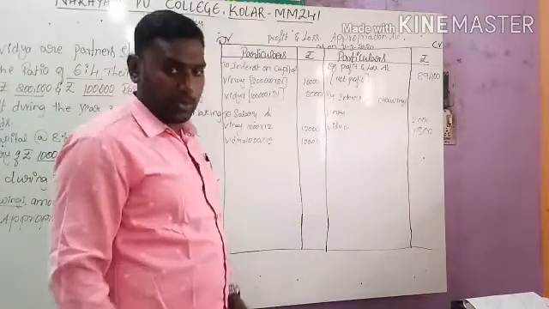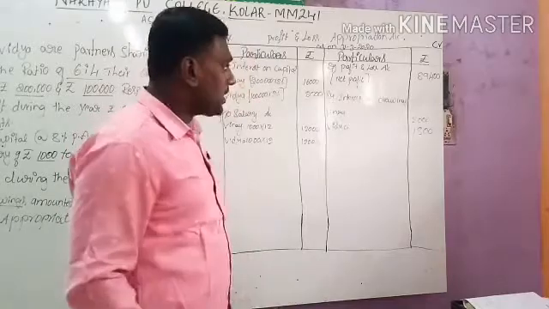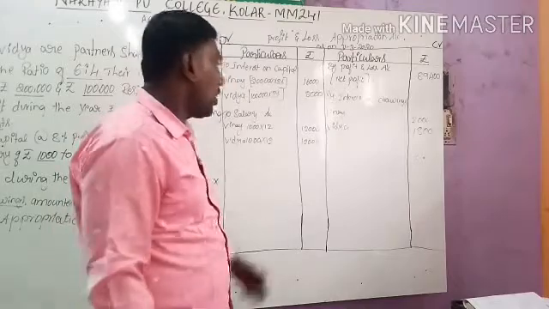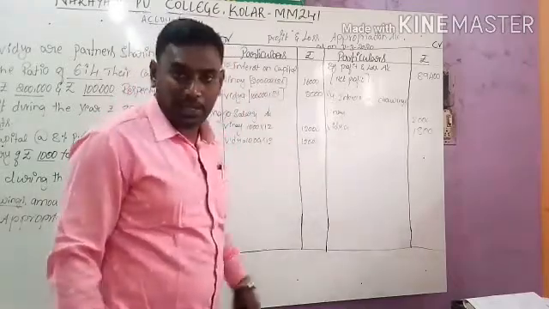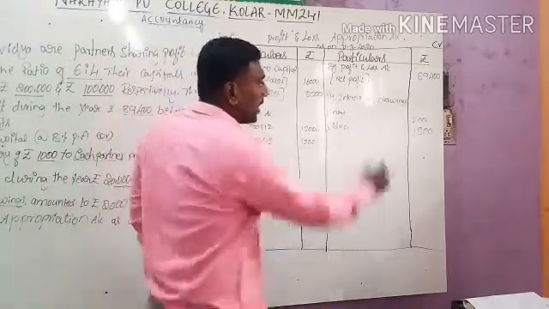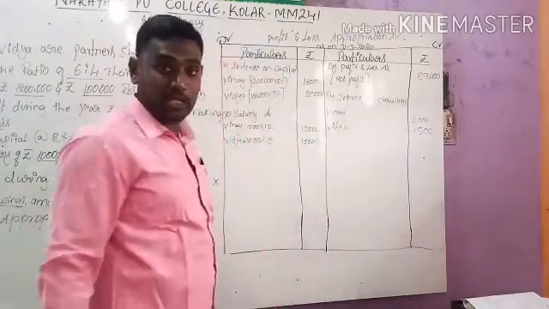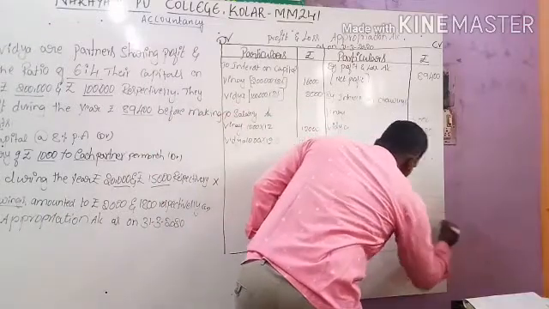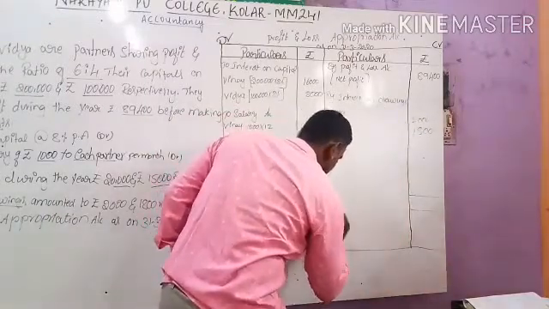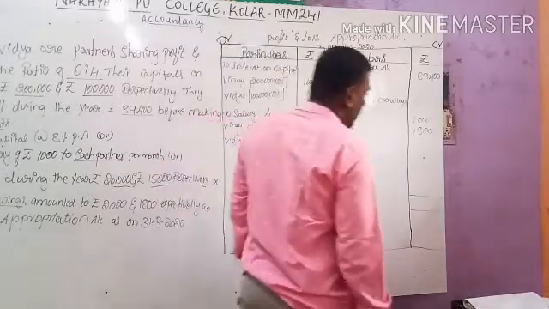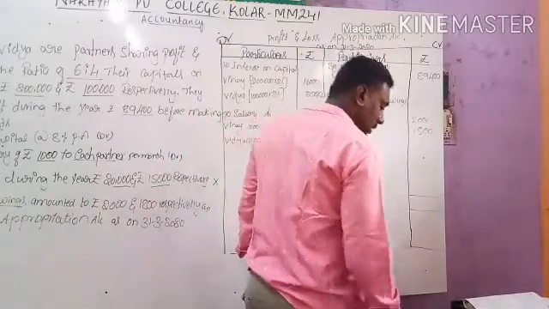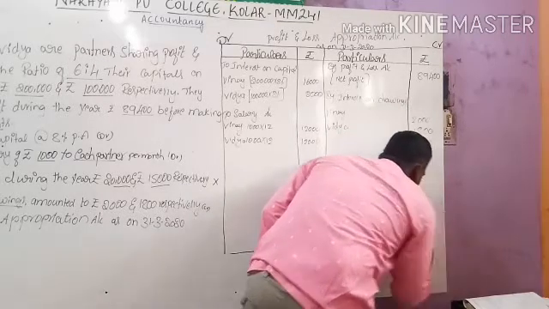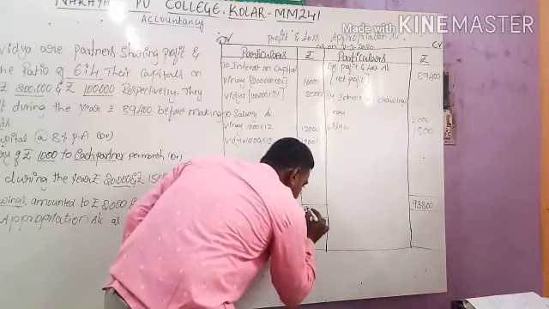Now we have to close the account. How to close the account? Just go through the question solution and see which side has the highest value, whether debit side or credit side. According to this solution, the credit side has the highest value, which means we will get a profit. So make the total, leaving a gap of 3 to 4 lines. 89,400 plus 2,000 plus 1,800, we will get 93,200 rupees. The same value we should transfer to the debit side also, 93,200.